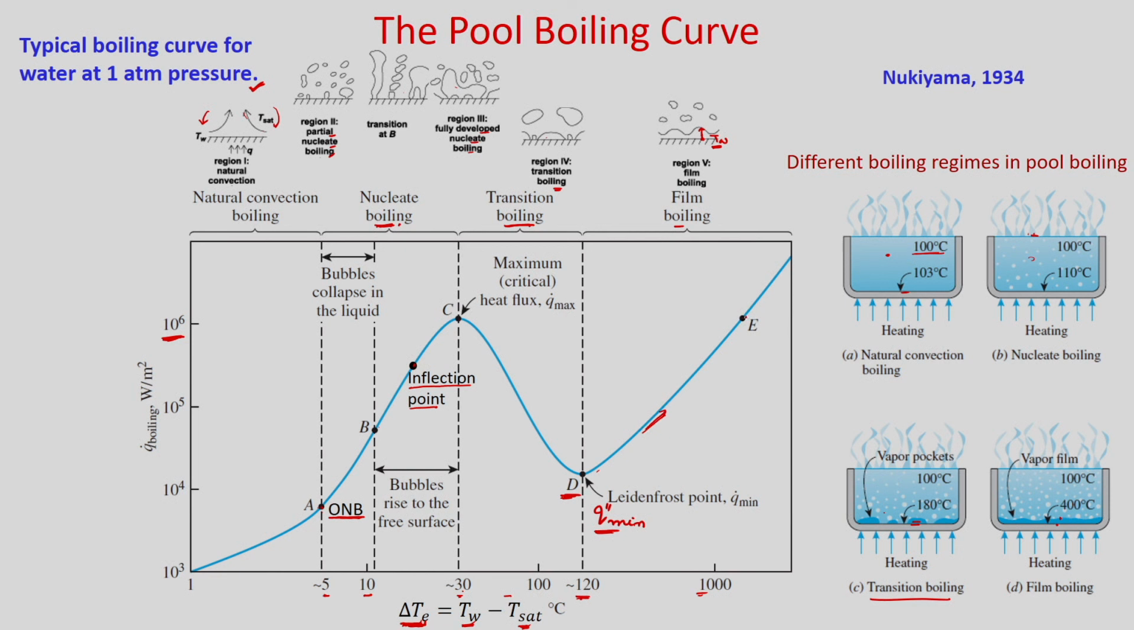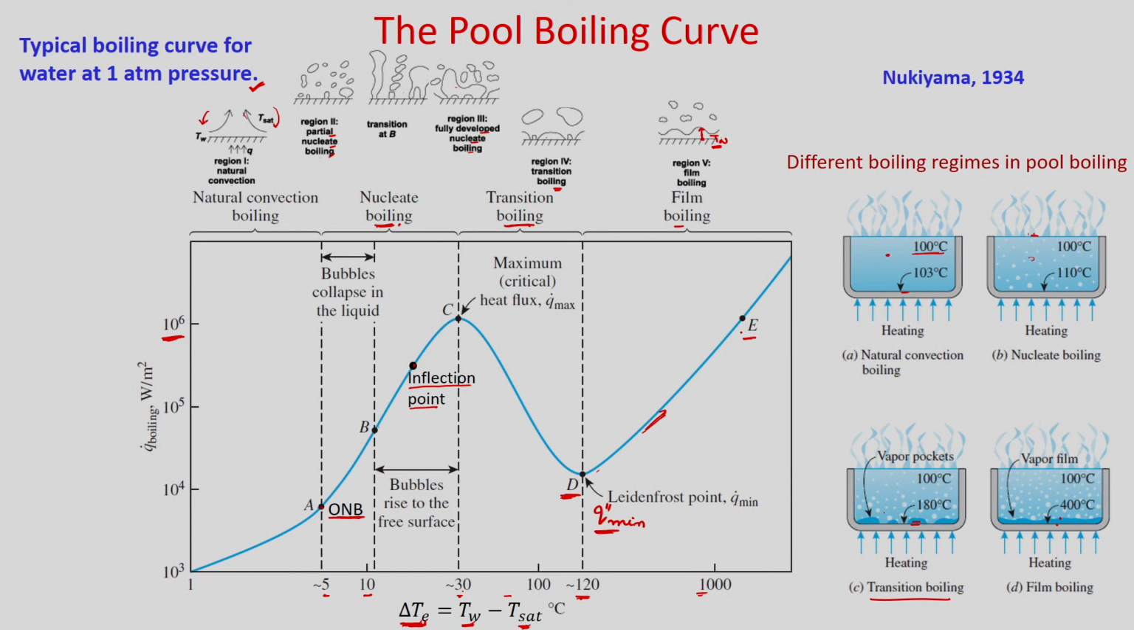But if you go up to point E, then at this point most materials will have their melting point in this region. If the melting point is in this region, then burnout will take place. That means your surface or the wall will melt, but if you use some material which has a higher melting point, then obviously it will go up beyond the point E.